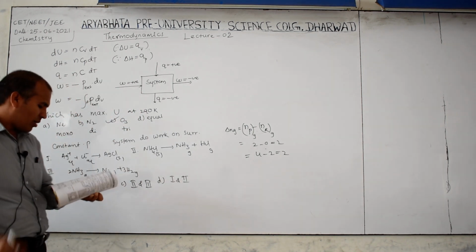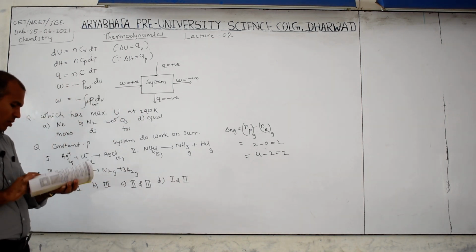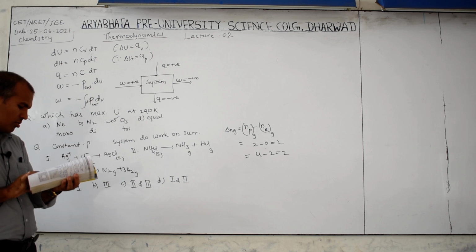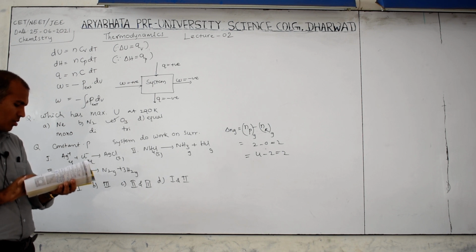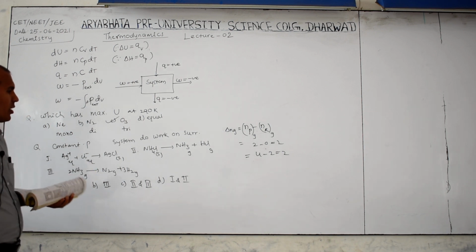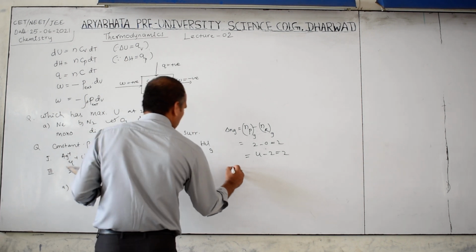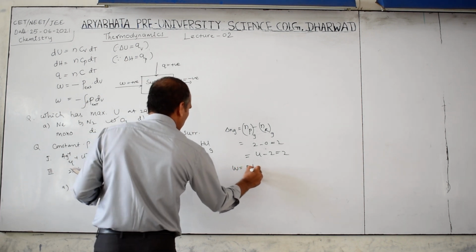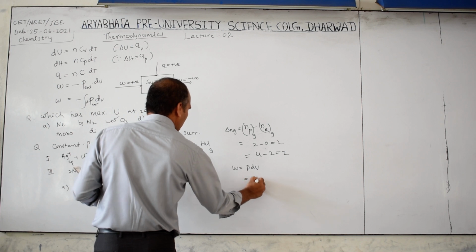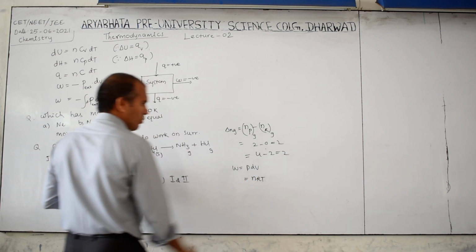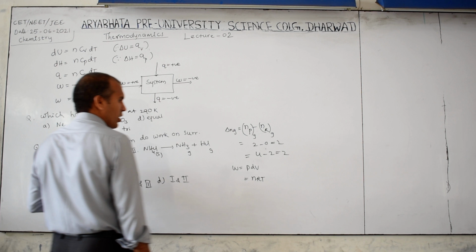Now keep in mind, if the system does work on the surroundings, on the environment, then we know that W is equal to what? P delta V, and P delta V is nothing but nRT, since PV is equal to nRT.